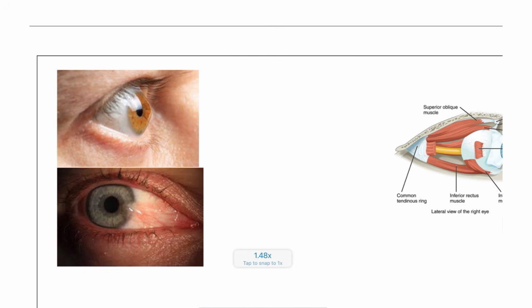Next conditions. Here you can see. So what is this condition, guys? Keratoconus.